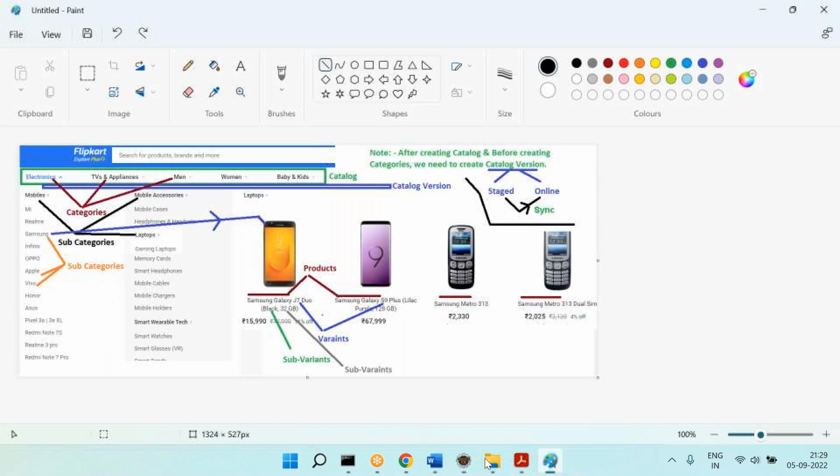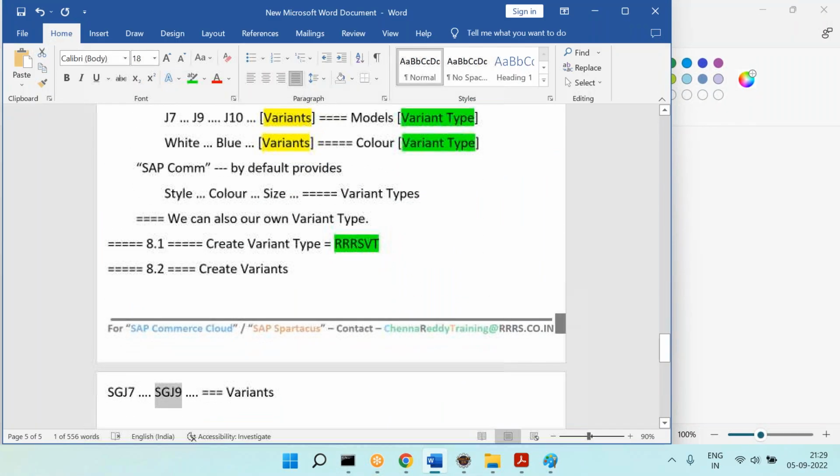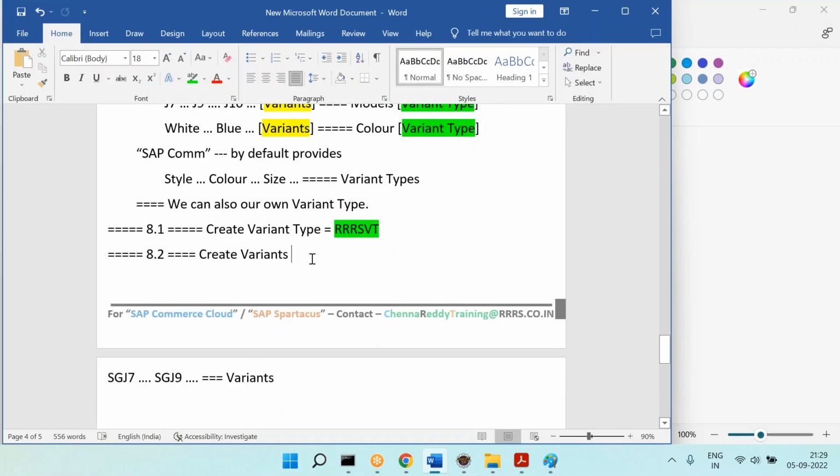Now from this diagram, we have created a Samsung Galaxy product and variants. Then what is the next step we can do from this diagram? Sub variants. Within the J7 you have white color, blue color, yellow color, like that. So create sub variants, step number 9. As I said, everything is available in the notes here. You don't need to worry about the steps.